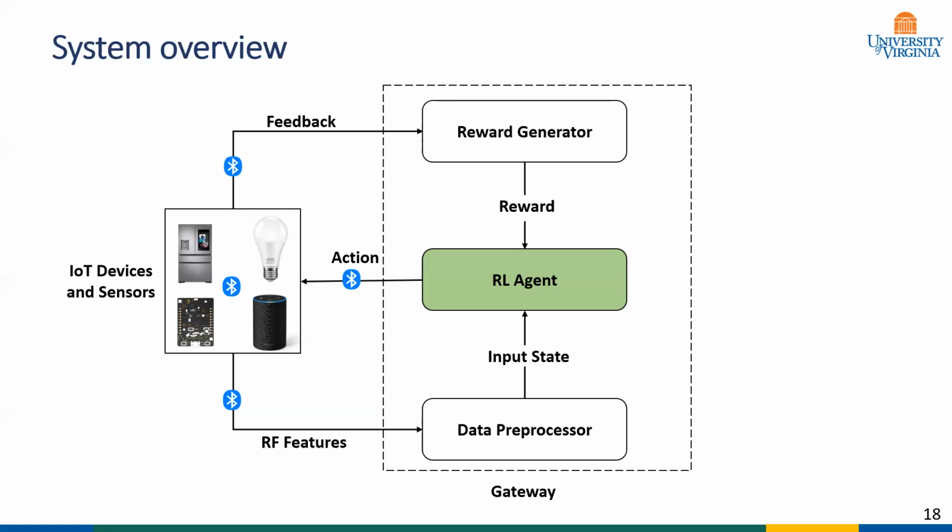However, it might be an annoying experience if the agent keeps turning the light off. So alongside the action-based RL technique, we have also added an online learning feature where the agent would let the reward generator module know its decision without taking any action. Based on the feedback and the RL agent's decision, this module can generate reward.